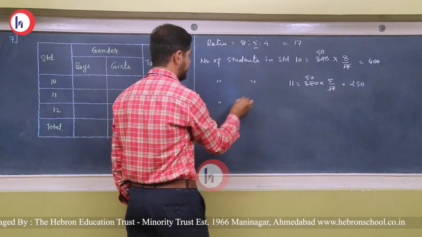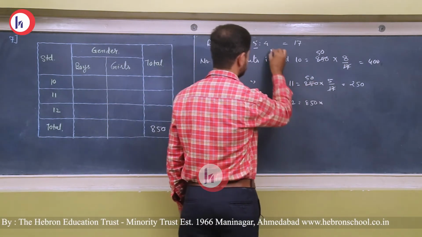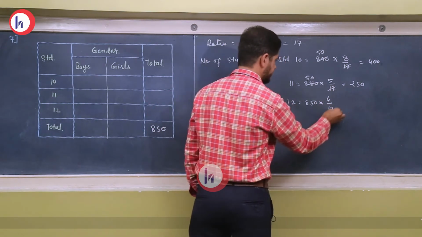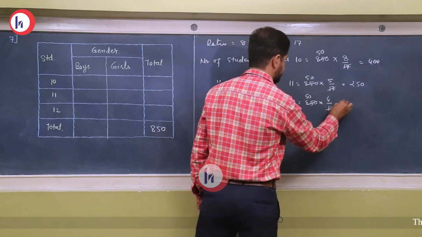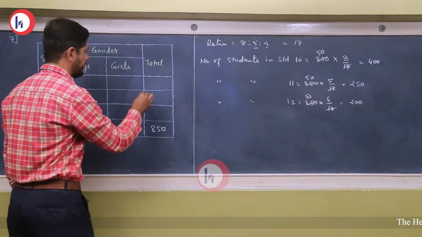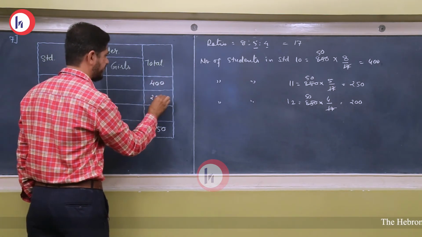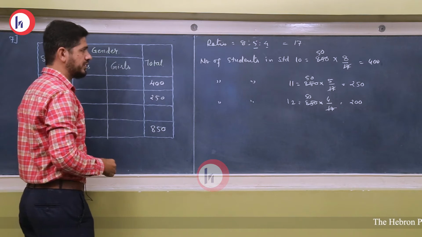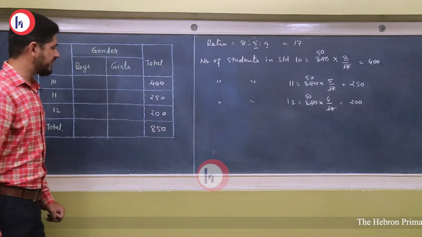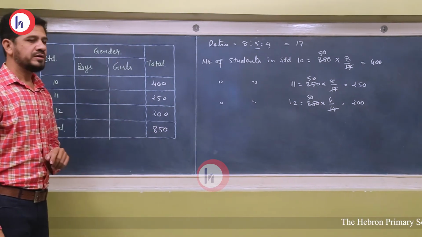And finally in standard 12, 850 into 4 upon 17. 17 5s are 85, 5 4s are 20. So 400 students are there in 10th standard, 250 in 11th standard, and 200 in 12th. Now the sum of all three values is 850, right?